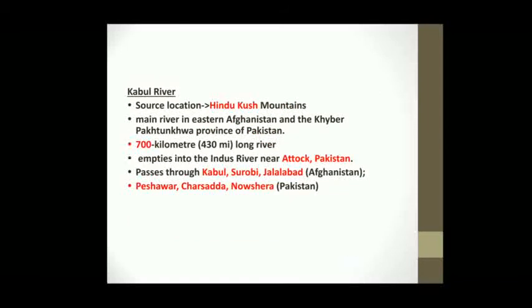Okay. Next is Kabul River. Its source location is the Hindu Kush Mountains. Kabul River is a main river in eastern Afghanistan and the Khyber Pakhtunkhwa province of Pakistan. It travels a distance of 700 kilometers, and it empties into Indus River near Attock, Pakistan. It passes through the following cities of Afghanistan and Pakistan: Kabul, Surobi and Jalalabad in Afghanistan, and Peshawar, Charsadda and Nowshera of Pakistan.